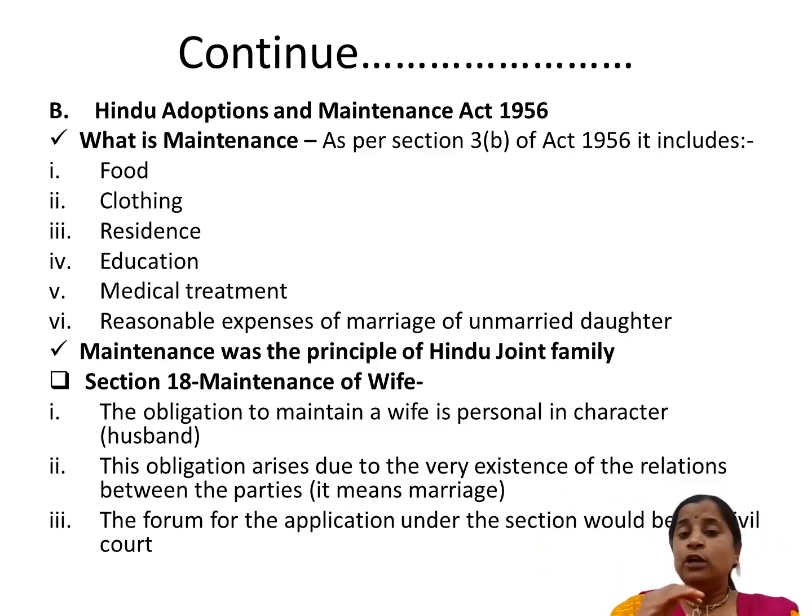So the judge may or may not decide such a concept. This is all what maintenance basically includes: the food, clothing, residence, education and medical treatment. And the very important thing is the reasonable expenses of marriage of an unmarried daughter. So that is also included.